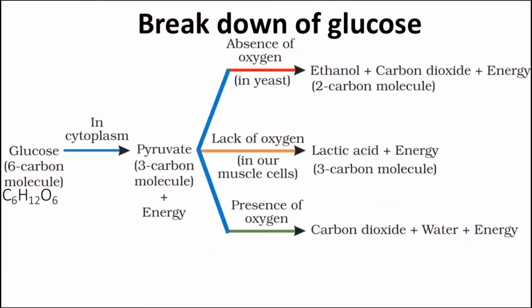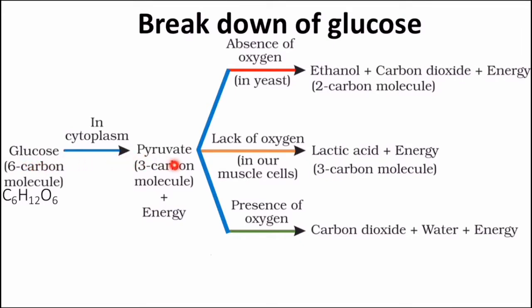We will see what happens during respiration, how the glucose molecules are broken down and what are the various ways involved in the breaking down of glucose. First, glucose. Glucose is a 6-carbon molecule. Formula for glucose is C6H12O6. It contains 6 carbon atoms, so it is a 6-carbon molecule.